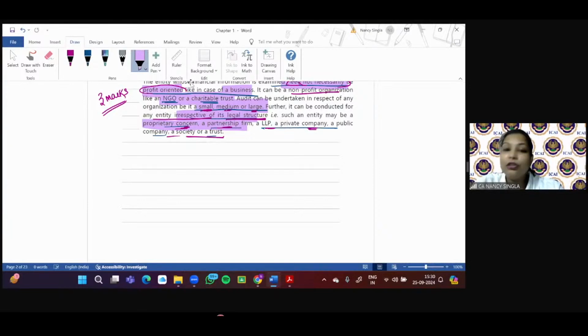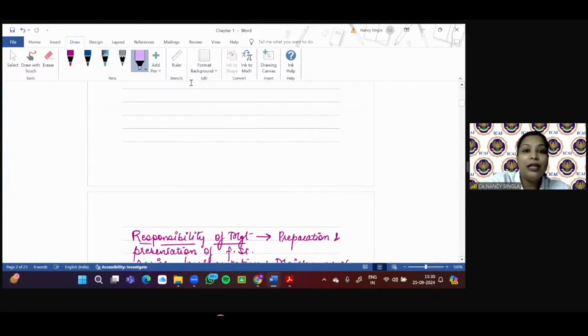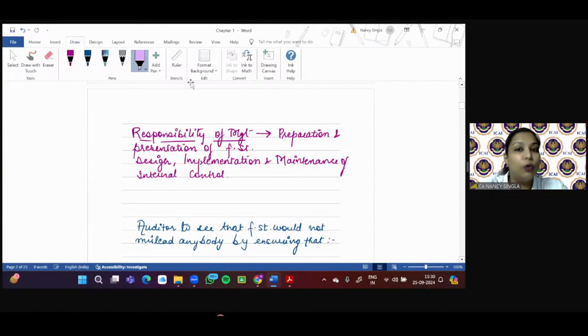Now my next question: who is responsible for design, implementation and maintenance of internal control within the organization? Again, the answers are correct. It is the management. And the auditor will study and assess the accounting system and internal control if he intends to rely on internal control, and then he is going to give an opinion on the financial statements.